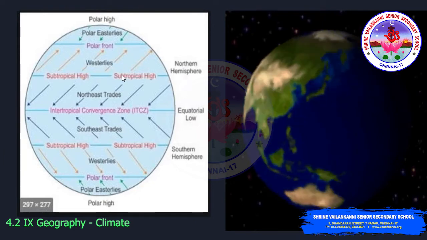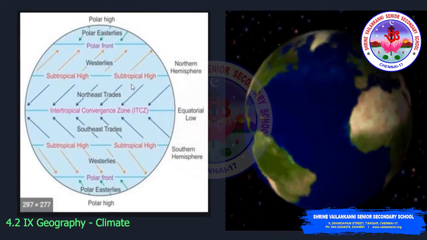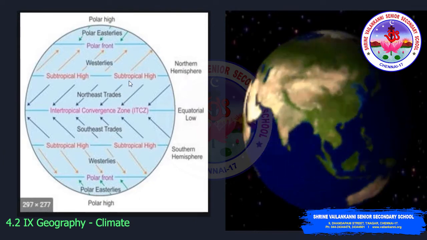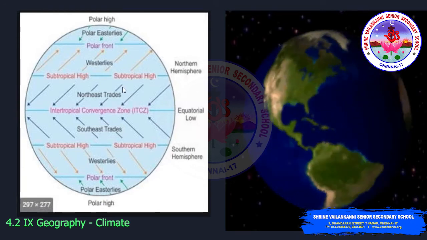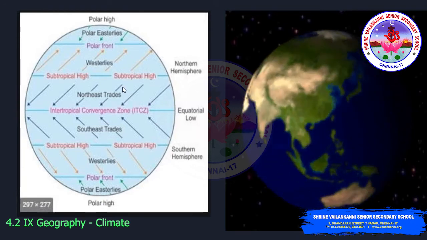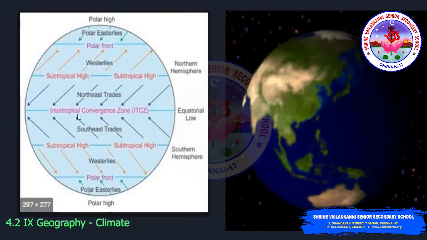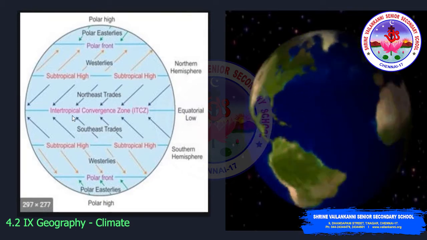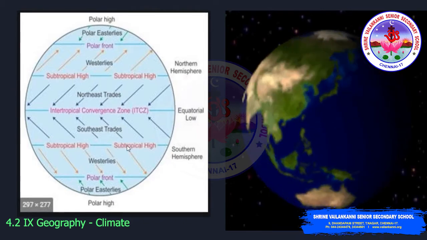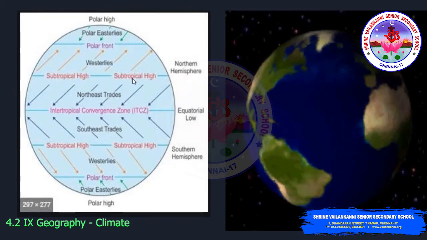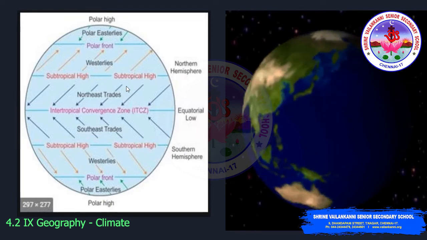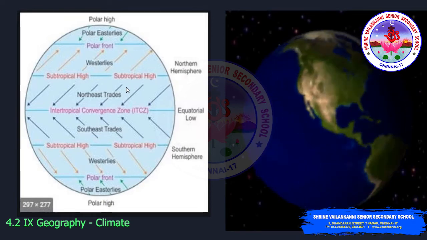Just imagine India is here. India is lying in the northeasterly winds. These winds originate from the subtropical high pressure belt and move towards the equatorial low. We are going to focus only on the northern hemisphere, because India is located here.